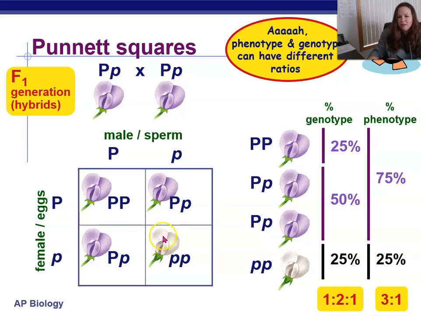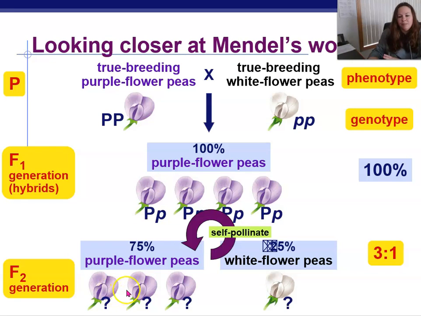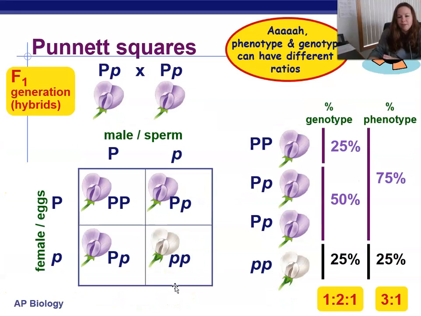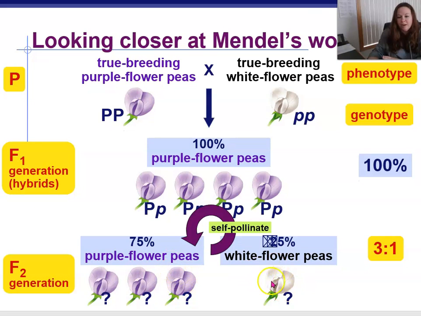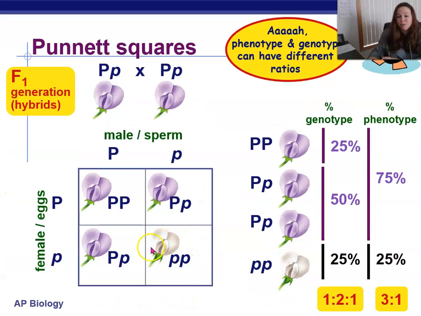So we can say the probability is that there's a 1/4 or 25% chance that these flowers are big P, big P, and then there's a 50% or 1/2 chance that they are big P, little p. And then the 25% shows up in our Punnett square here, who are little p, little p.